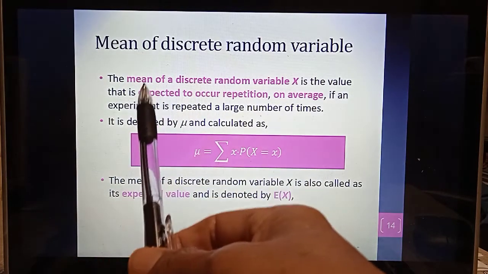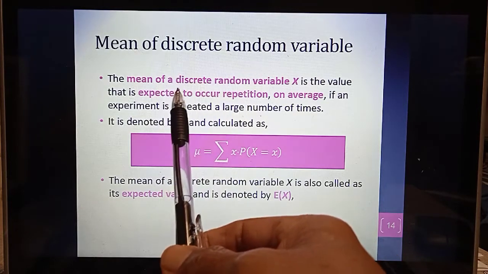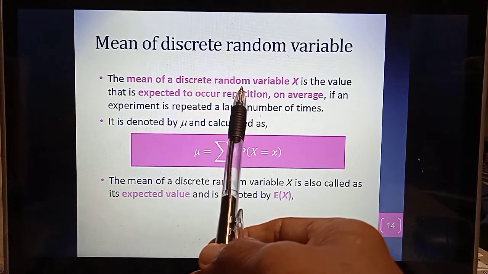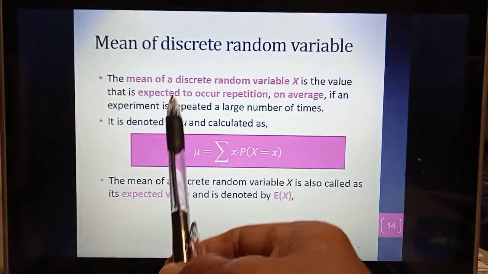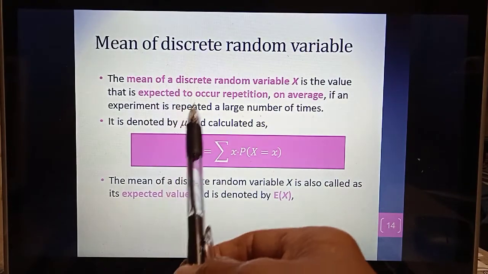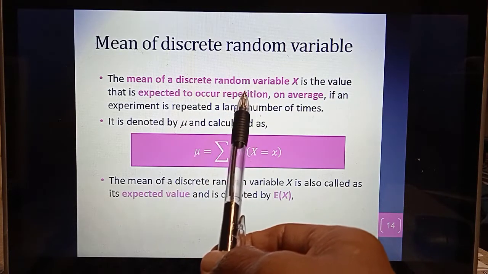Okay, next is mean of discrete random variable. So the mean of a discrete random variable given by capital letter X is the value that is expected to occur on repetition on average.